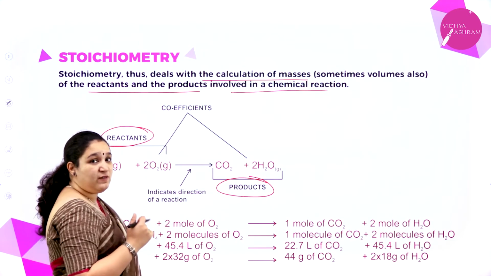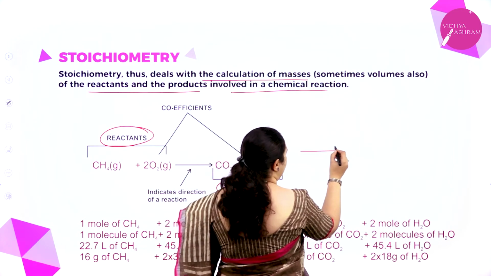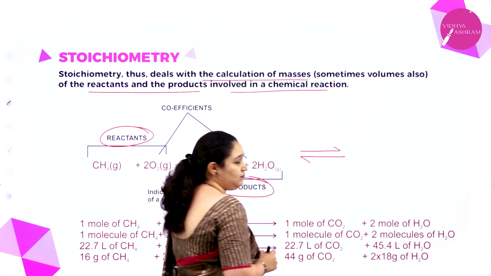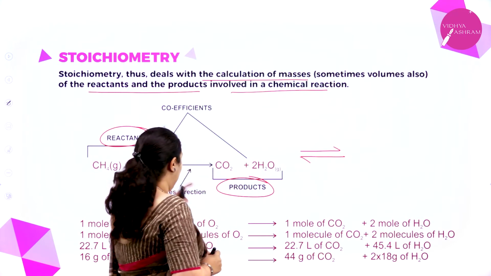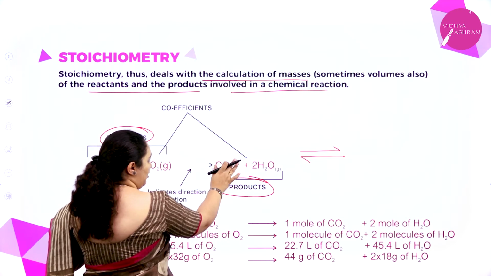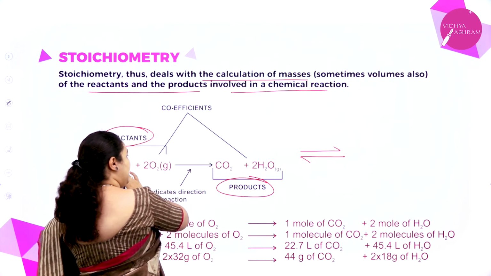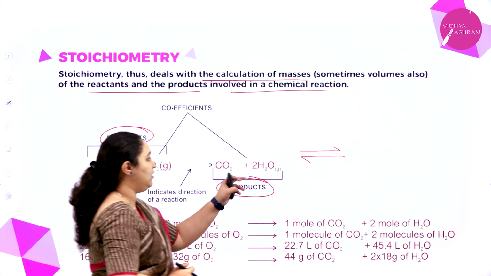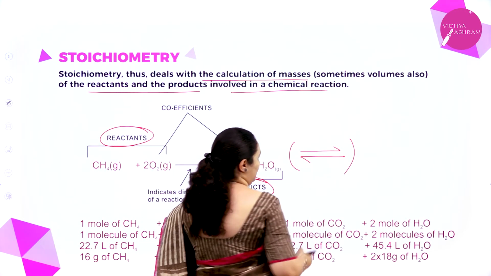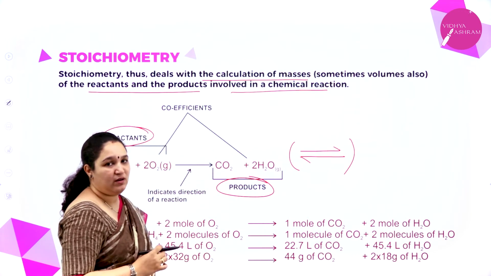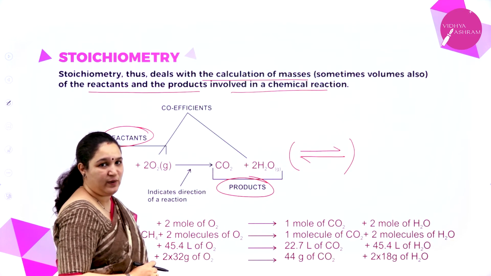Sometimes if it is a reversible reaction, the arrow mark can be like this. What do you mean? The reactants can react to give products, products can again react to give back the reactants. That is the meaning of such an arrow mark if it is written in an equation.